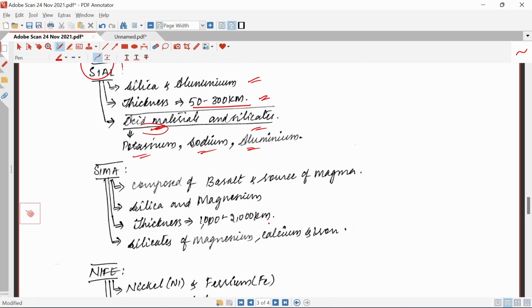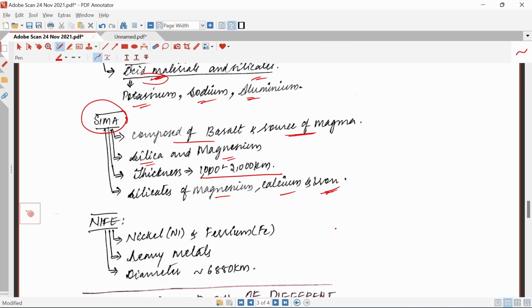He also notified that the inner mantle is composed of basalt and a source of magma. So silica and magnesium are the main composition, and its thickness ranges from 1000 to 2000 kilometers. Silicates of magnesium, calcium, and iron are the compounds found in this area.